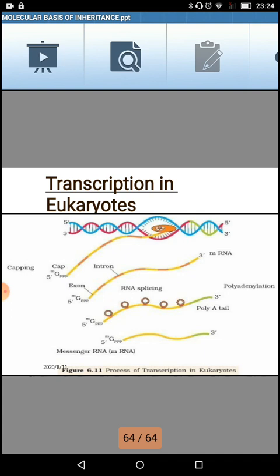With the help of the Rho factor, the RNA polymerase is separated from the RNA-DNA hybrid and the nascent RNA, or messenger RNA, is formed. So here the third step, the formation of the messenger RNA, is shown.